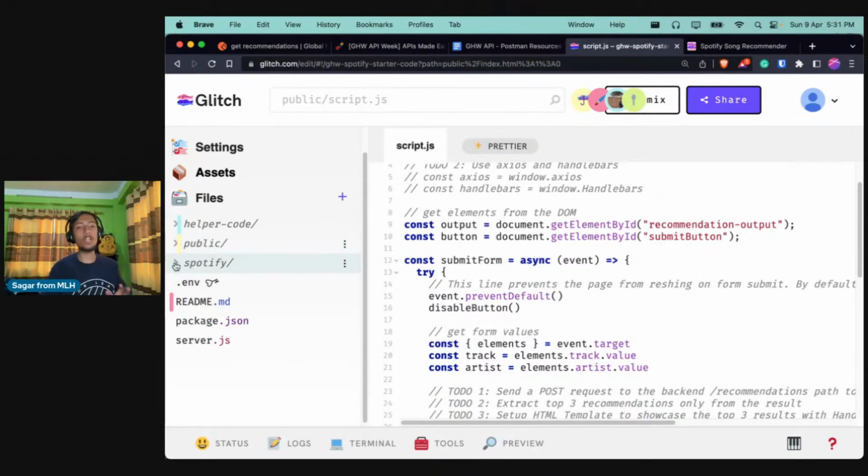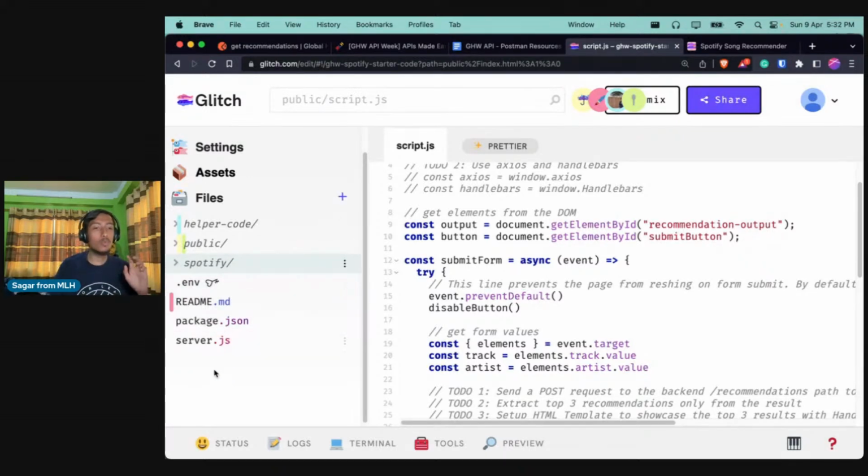And we have something called Spotify, which I have added for you all because it contains a lot of the function code and everything that we will need to interact with the Spotify API. I have already included the code over here, so you can just copy and paste it, but I will be explaining how it works so that it will be easier for you all.